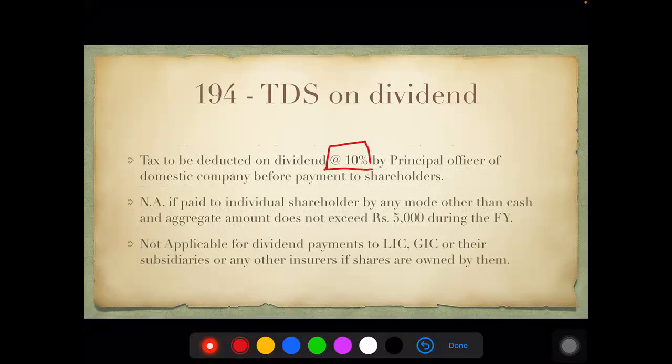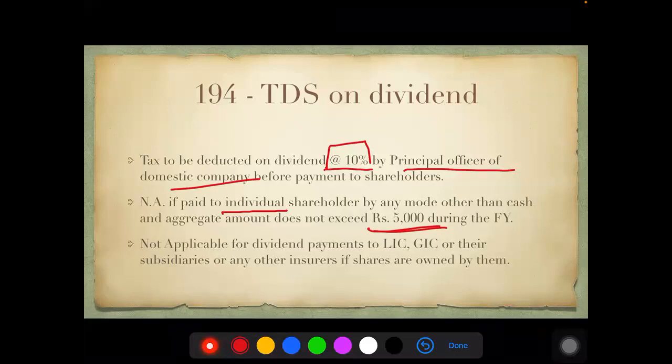Okay. So the principal officer of the domestic company has to deduct 10% before any kind of payment is made to the shareholders. It will not be applicable to individuals in this case: if the individual is a shareholder, and you are paying to them other than in cash, and the amount is not exceeding 5,000 during the entire financial year, the aggregate amount again.